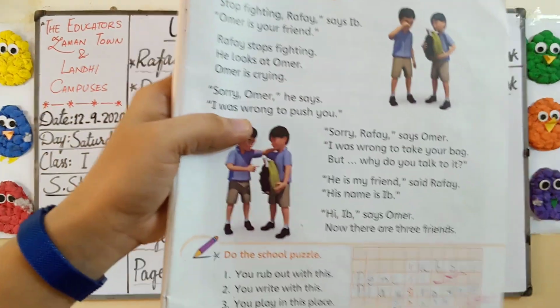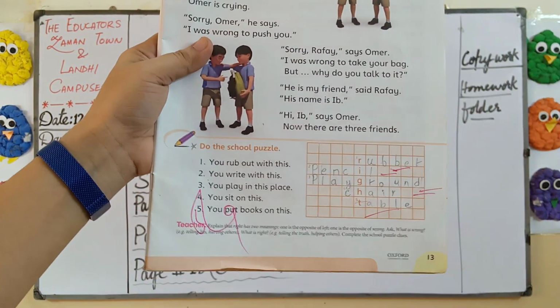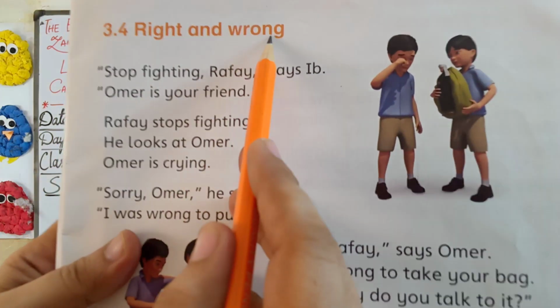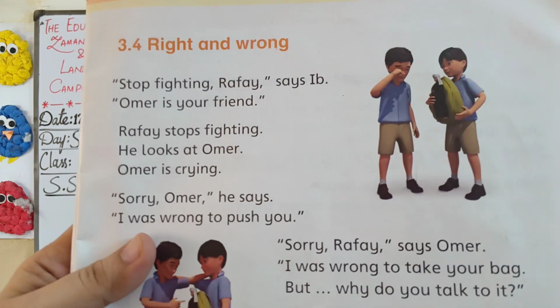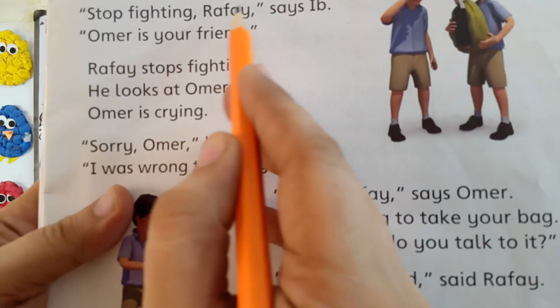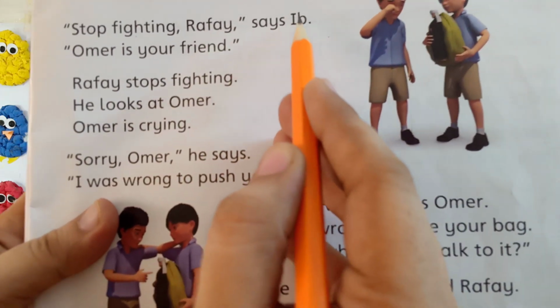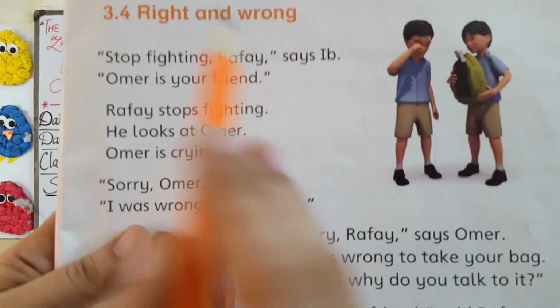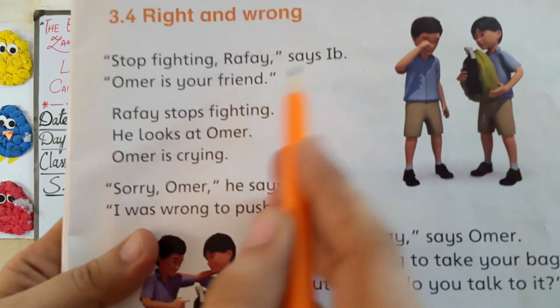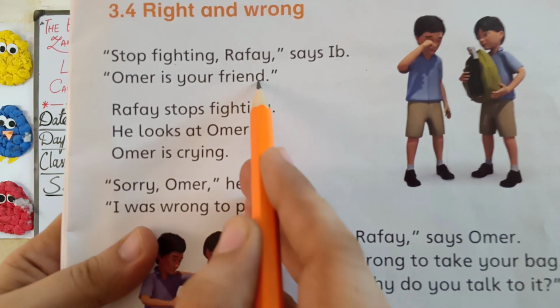Now come to page number 30. This is page number 30. And the topic is right and wrong. They both are fighting. They both are angry. So let's see what will be happening. Stop fighting, Rafe, says Ivy. Now Ivy is saying to Rafe that stop fighting. Umar is your friend.